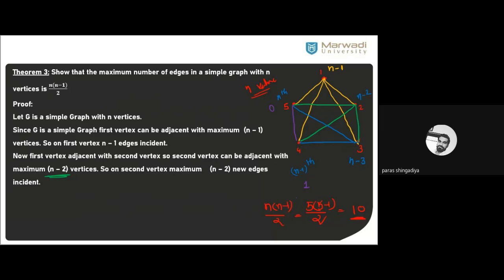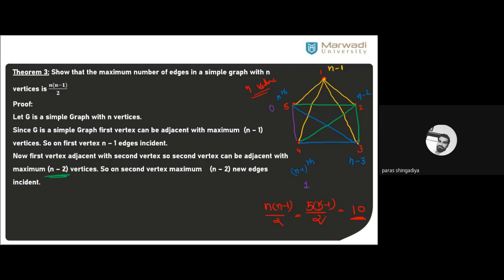Clear? Continue this process up to the n minus 1 place. ठीक है, फोर्थ प्लेस, फिफ्थ प्लेस अप टू द n minus 1 प्लेस. तो यहाँ पे फोर्थ जो वर्टेक्स है दैट इज अवर लास्ट सेकंड वर्टेक्स. अगर 5 वर्टेक्स अगर आप है तो फोर्थ वर्टेक्स you can say as a last second vertex. So how many edges can you create from the fourth vertex? That is only one.